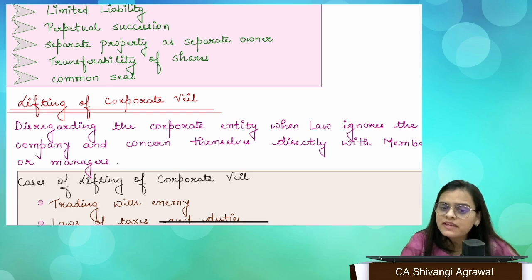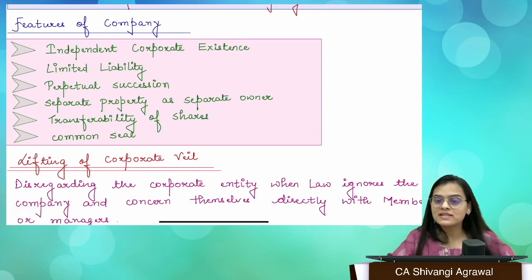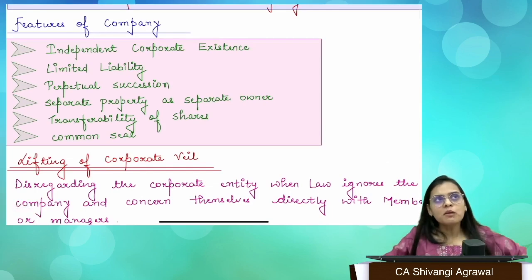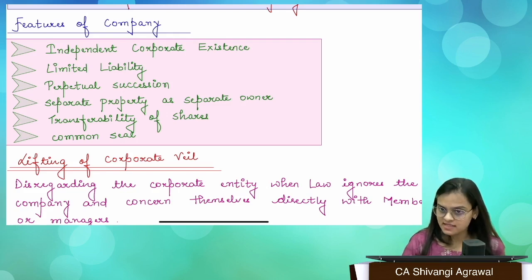Thereafter, we have certain features of company, right? So what are the features? The very first one, separate legal entity. Now, company is a separate legal person. That's what makes it special from a general proprietorship, because it is a person, definitely not a natural person. It is an artificial person, but it has its own separate entity, right?